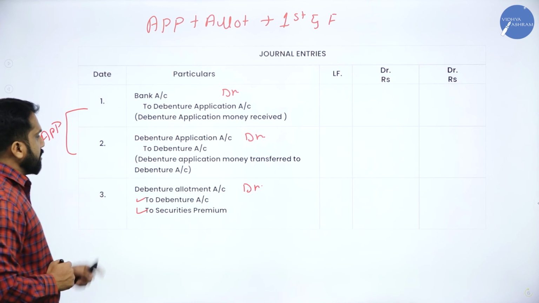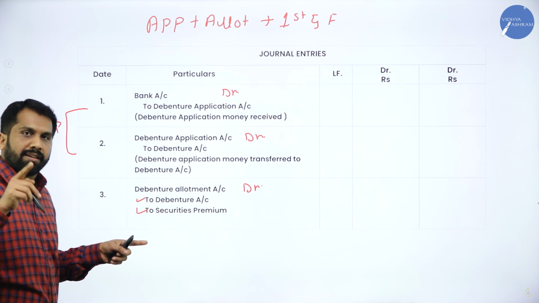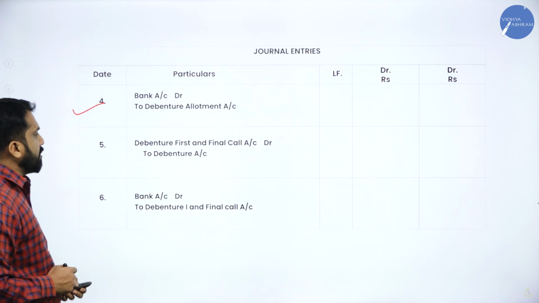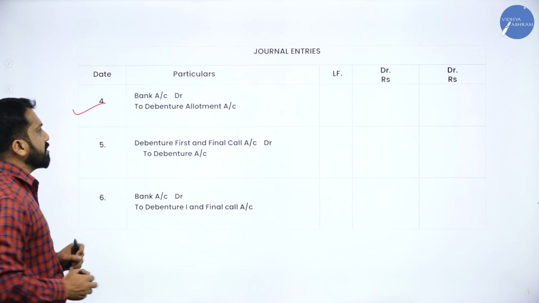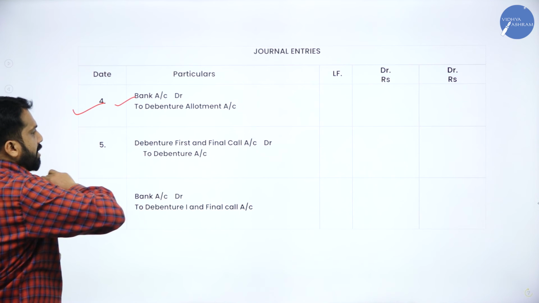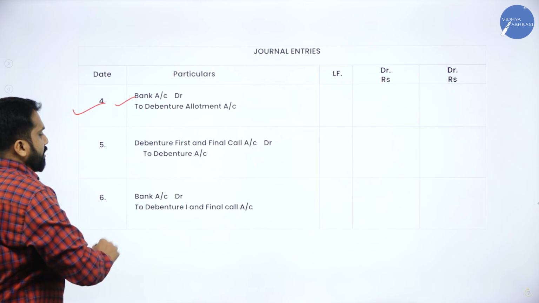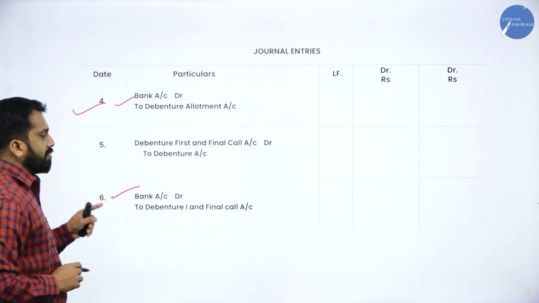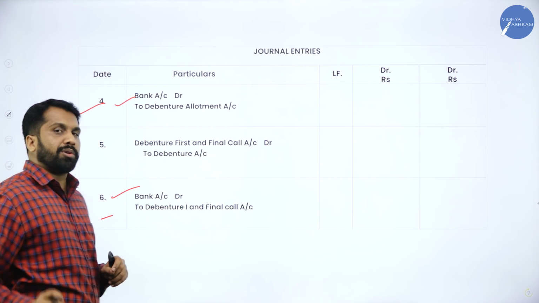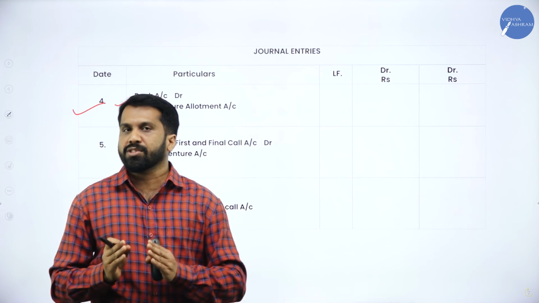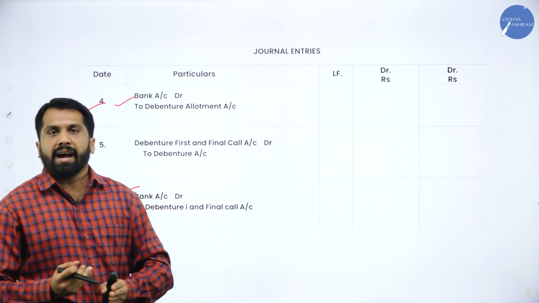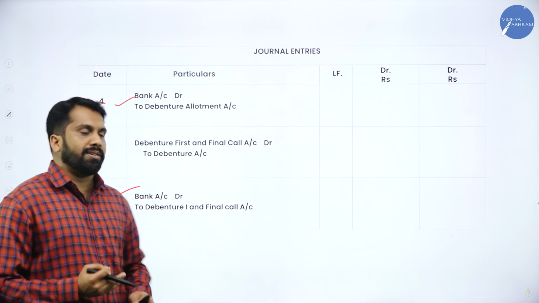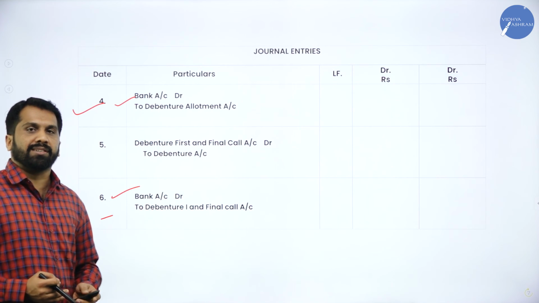There are 3 journal entries. Write down. After this, again 3 journal entries: bank account debit to debenture allotment, and debenture first and final call, bank account debit to debenture first and final call. Total there are 6 journal entries you have to remember. I go out of the screen, so write down all 6 journal entries.